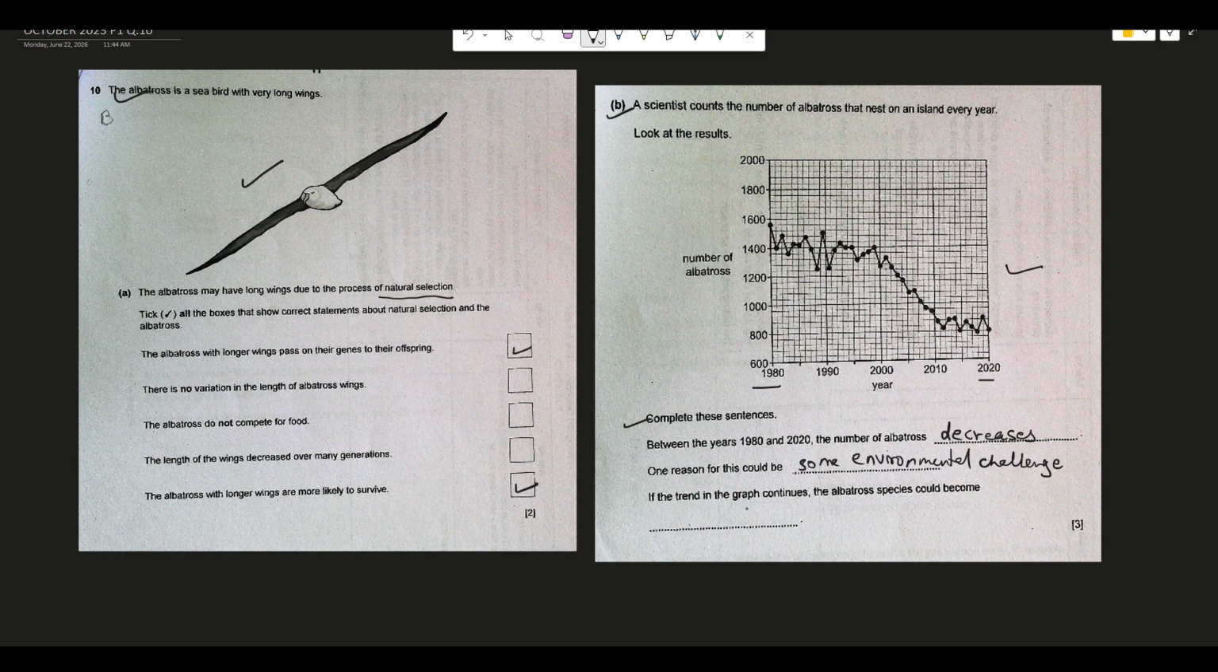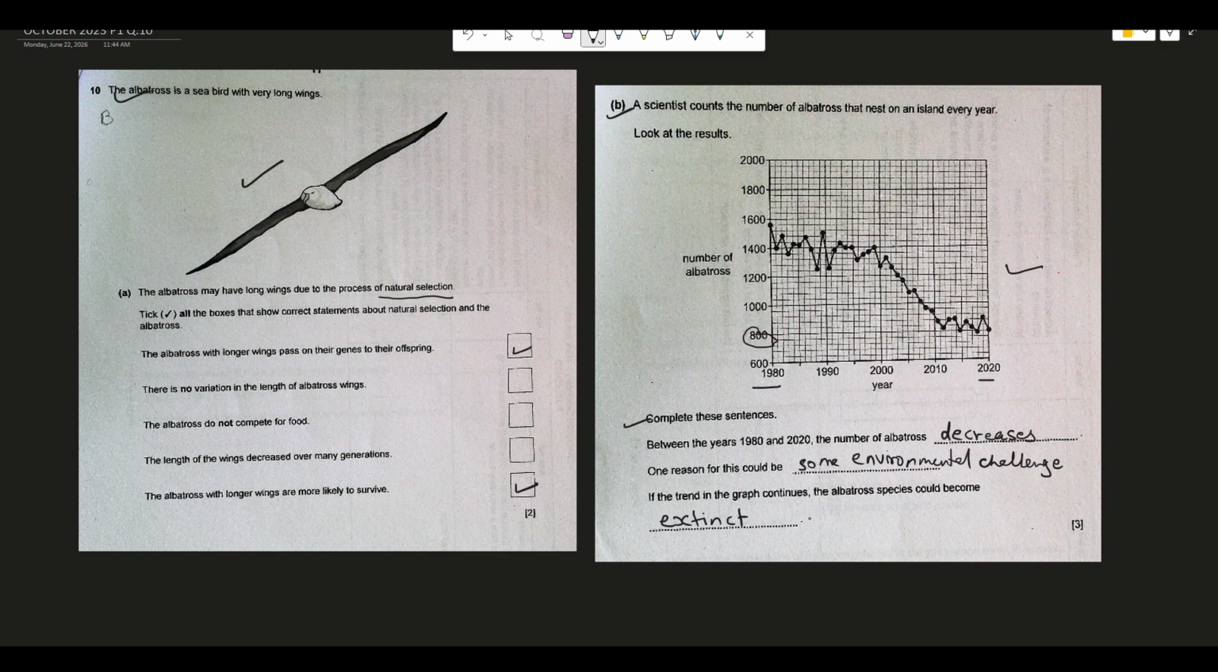Now the trend in the graph continues. The albatross species could become... from the trend you can see that it is reducing. By the year 2020, the number of albatross has come down to around 800. Can you see this? 800. In 1980, the number was around 1600. So from 1600, it has come to half. In another few years, it will still come down. And therefore, I would like to write the word extinct over here.